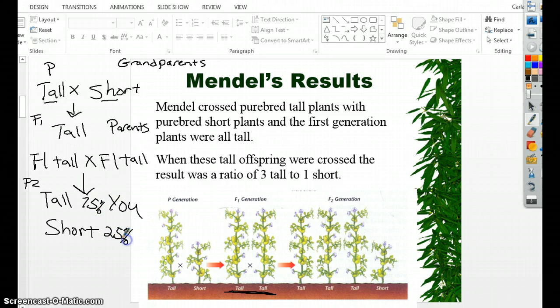It didn't matter what trait he looked at, whether it was the roundness, whether it was height, whether it was yellow versus green. He always got the same figures. So again, think of this as your grandparents, your parents, and then your generation. The F actually stands for a Latin or Greek word for child. So he had those parents, his first set of children, his second set of children. And we're going to talk more about that.